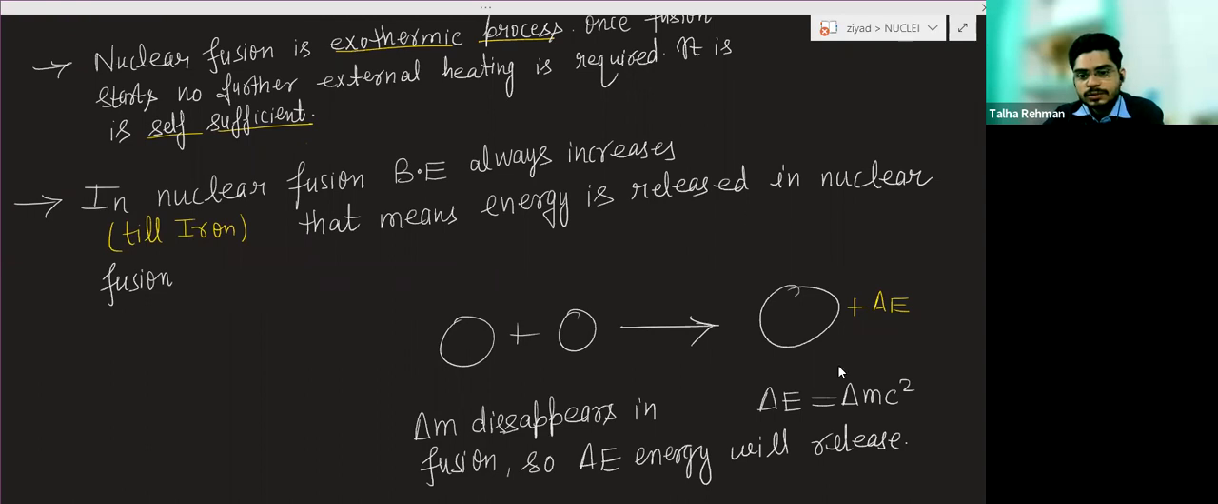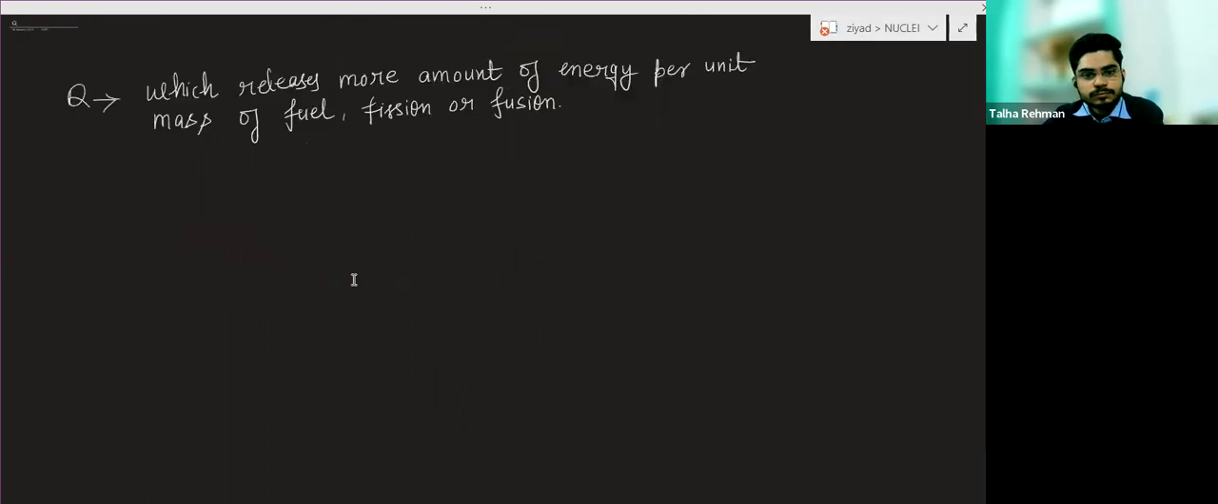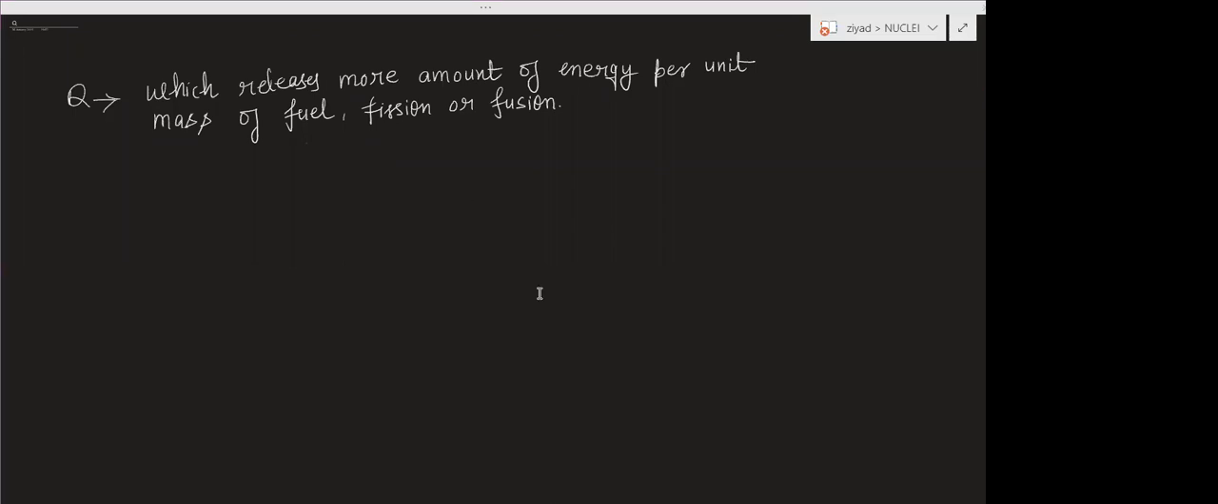So after that, the last question. Which releases more amount of energy per unit mass of the fuel? Fission or fusion? Tell me, if you have any idea. Fission. Okay, we will check which has more energy. For this there is a requirement of data.